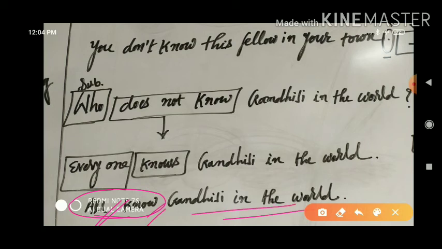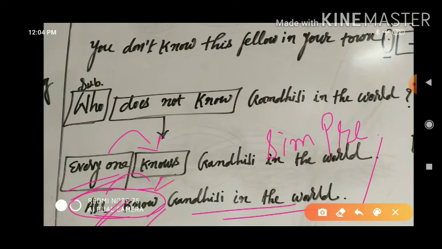What is written here? All know. Here everyone knows, but all know. Why is it so? Because everyone requires always singular, all requires always plural, so according to simple present tense, here we have used knows, here we have used know. Got the idea? This much simple conversion is there.